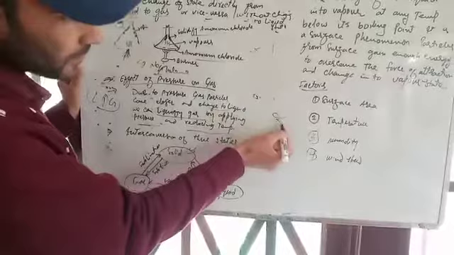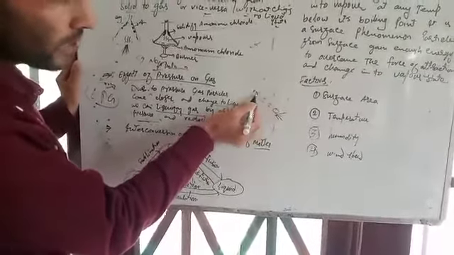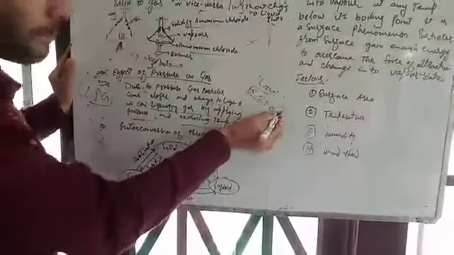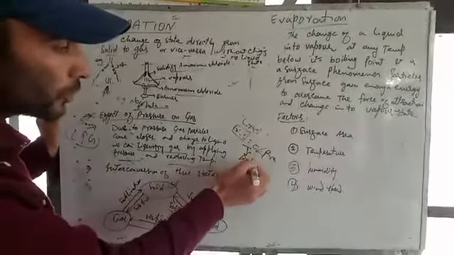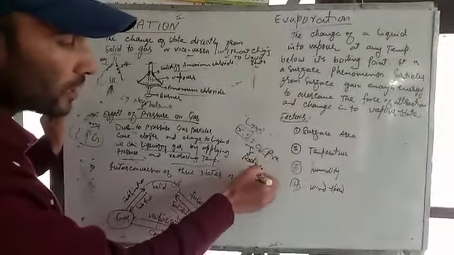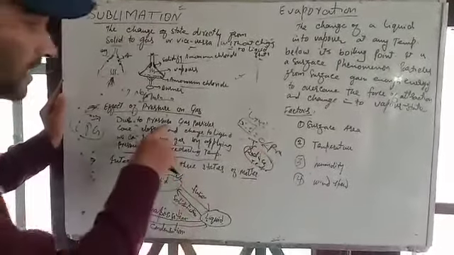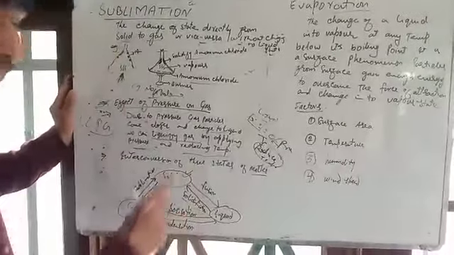If we apply pressure on these gas particles, they come closer, so that they become liquid. But on application of the pressure, we have to reduce the temperature. These are the two important points. The temperature is reduced, so that the gas molecules can be converted into liquid molecules.